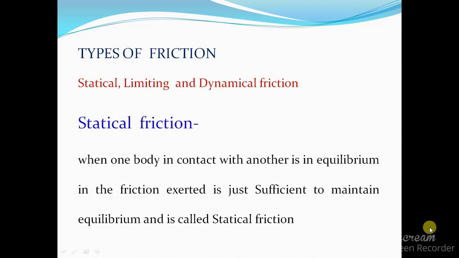Next, the types of friction. There are three types of friction. First one statical, second limiting, and the third dynamical friction. Statical friction. When one body in contact with another is in equilibrium, the friction exerted is just sufficient to maintain equilibrium and is called statical friction.